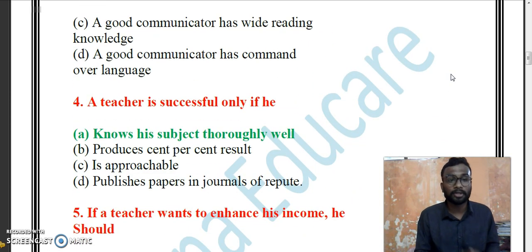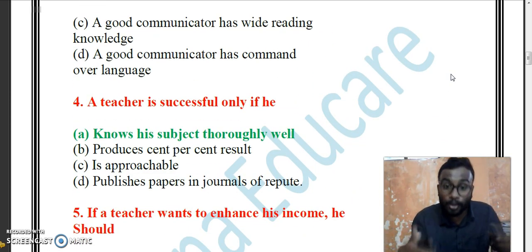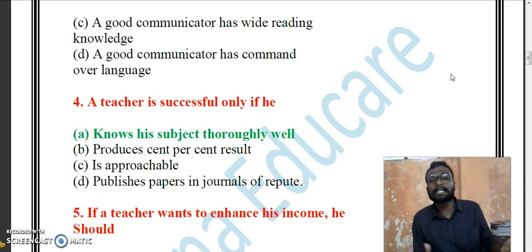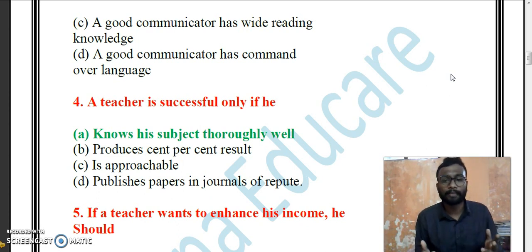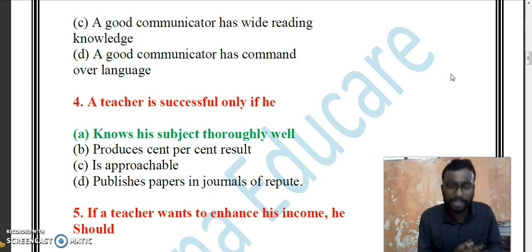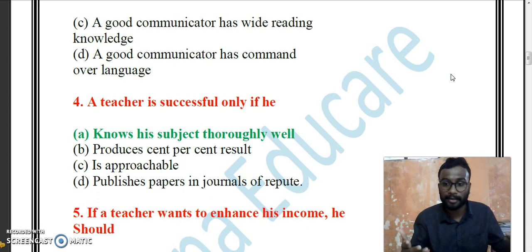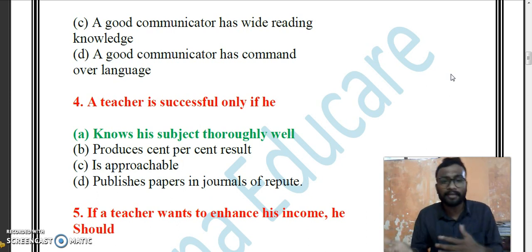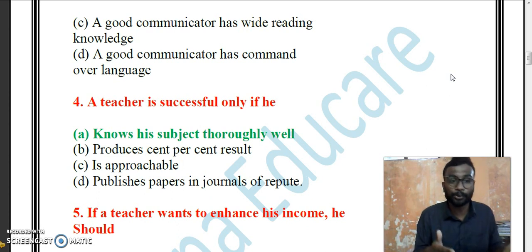The fourth question: a teacher is successful only if... When is a teacher called successful? What is the basic requirement of a teacher? The teacher should possess perfect subject knowledge. Without subject knowledge, they cannot proceed. They cannot survive, and they cannot do what exactly they are expected to do.